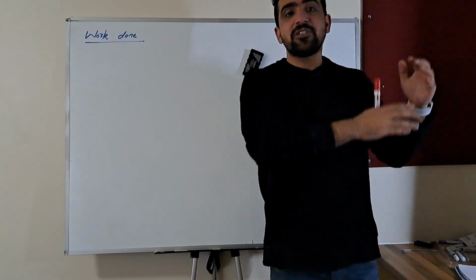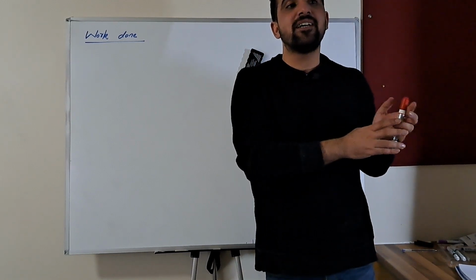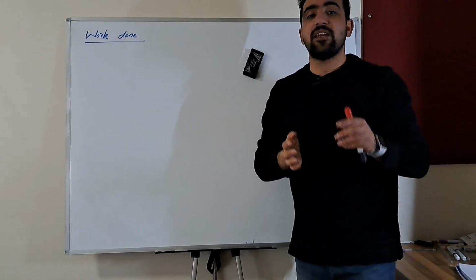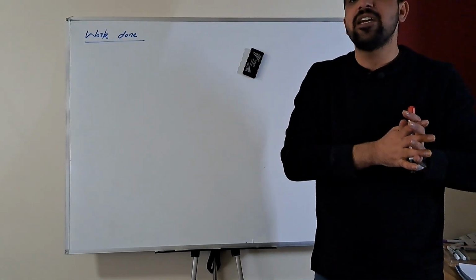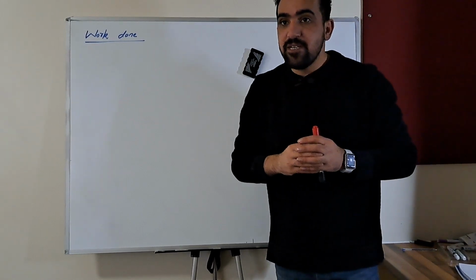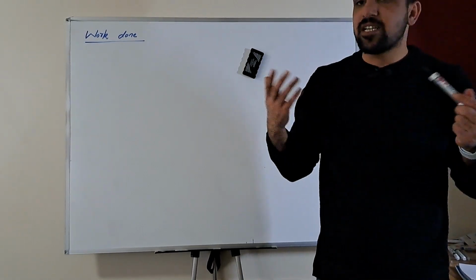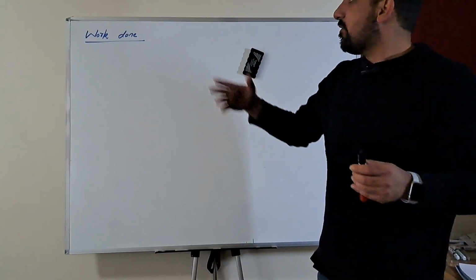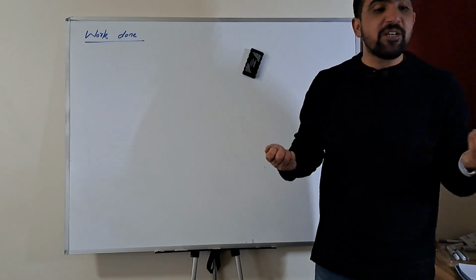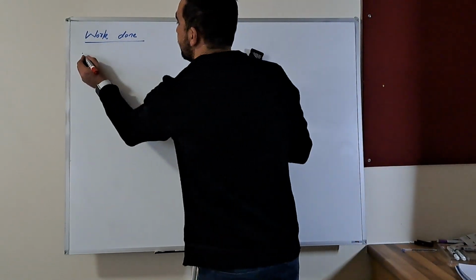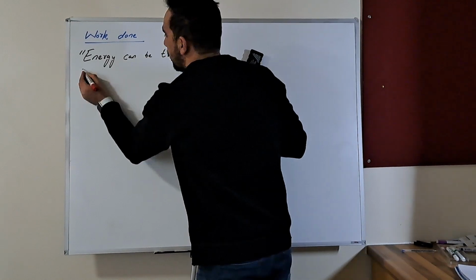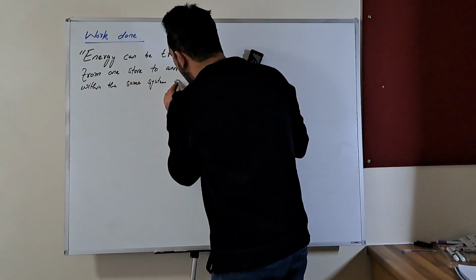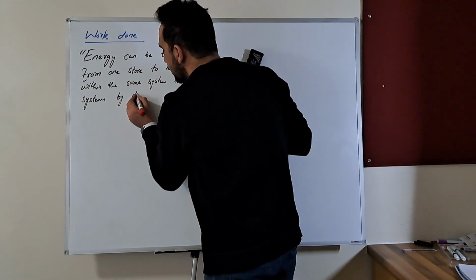Whenever energy is transferred from one store to another, it requires work to be done. In simple words, whenever there is a transfer of energy, it means that work has been done. So the transfer of energy is actually called work done. In physics, energy can be transferred by doing work.